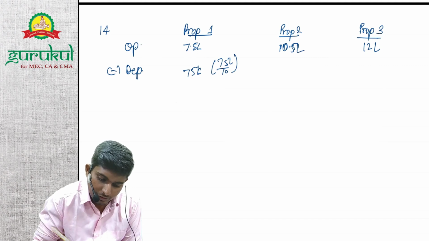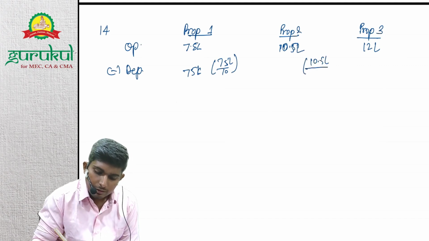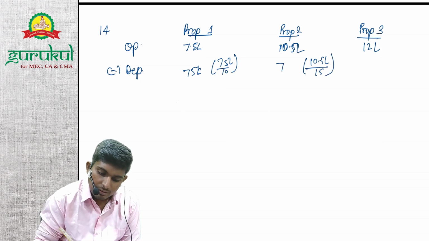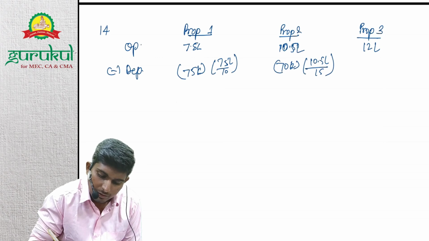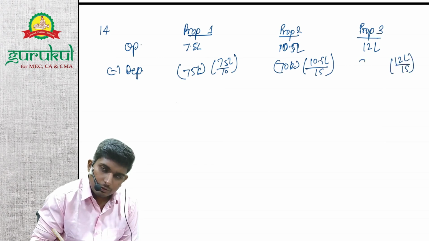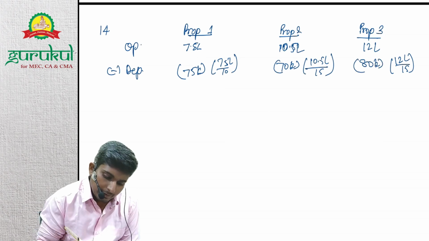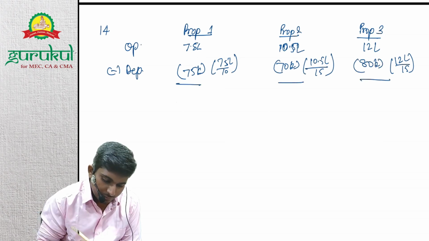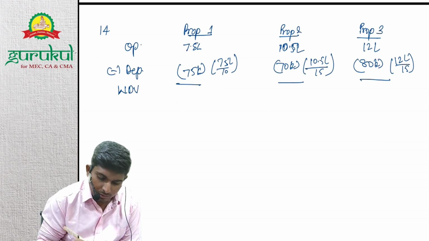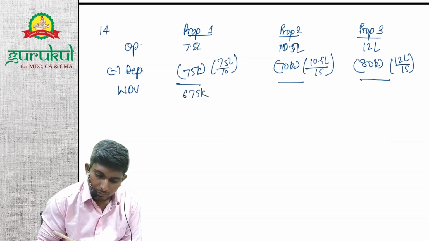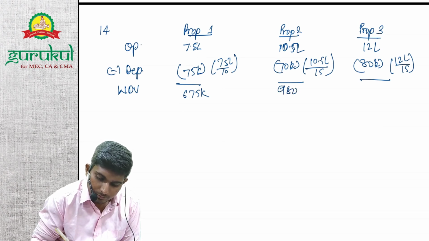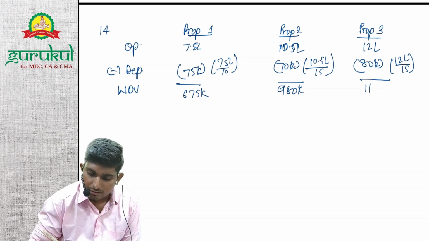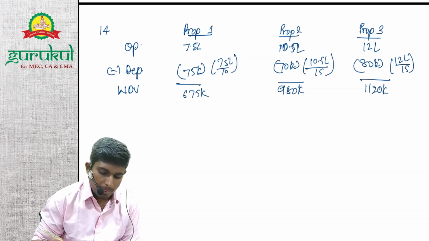In this case depreciation will be 10.5 divided by 15, which is 70,000. And in this case 12 lakh divided by 15, 80,000, right? So we'll have carrying value WDV of 6 lakh 75,000, 9 lakh 80,000 and 11 lakh 20,000, right?